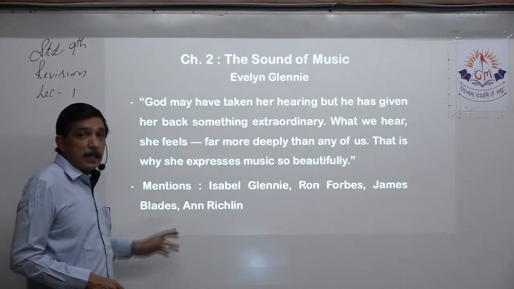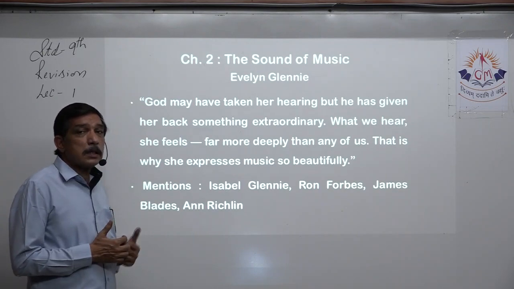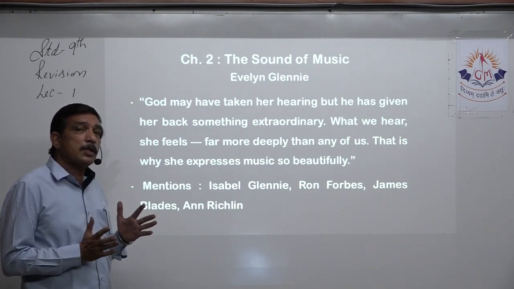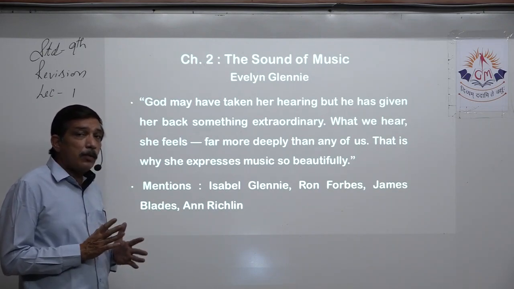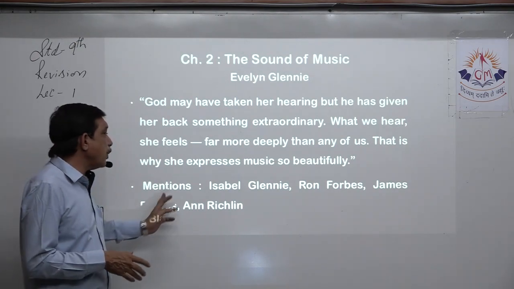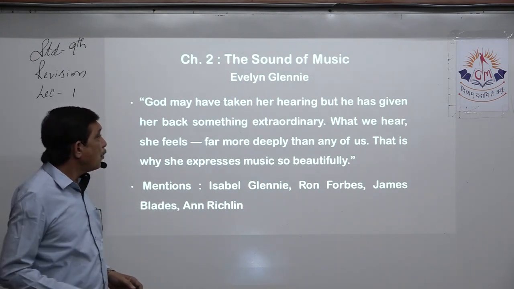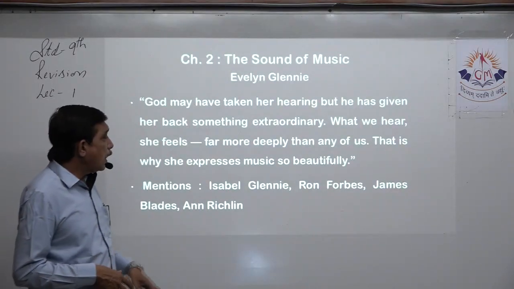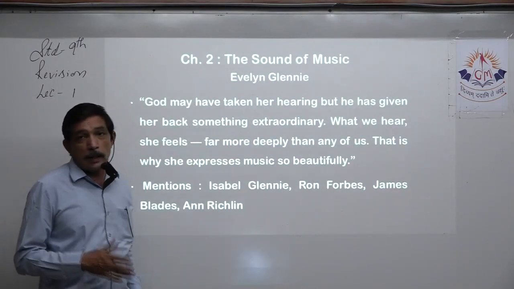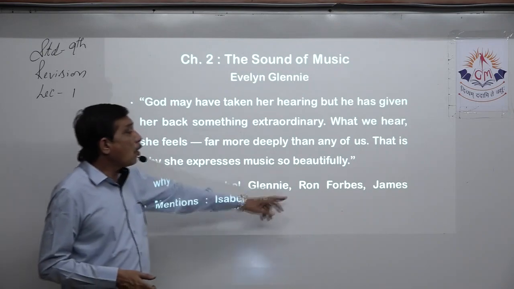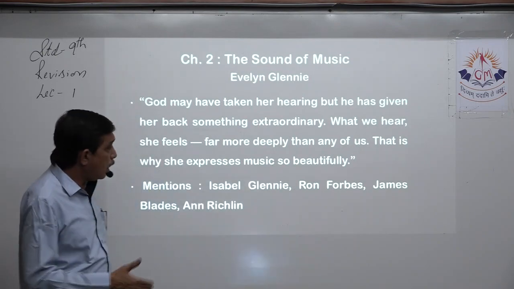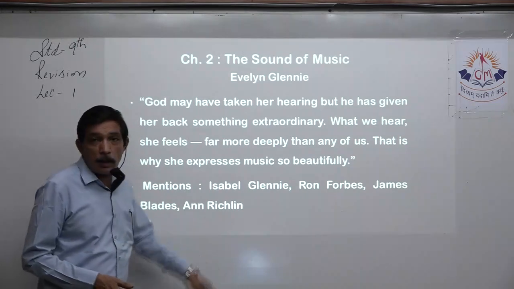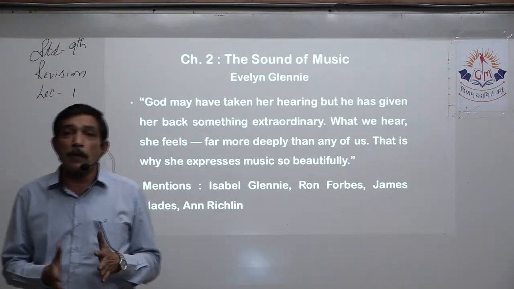Now again, mentions. Because this is a story based on true events, we cannot say characters, but some mentions and names are there. For example, we already know Evelyn Glennie is the main character. Apart from that, Isabel Glennie, that is the mother. Then Ron Forbes, James Blades, Anne Racklin, all these names are given.